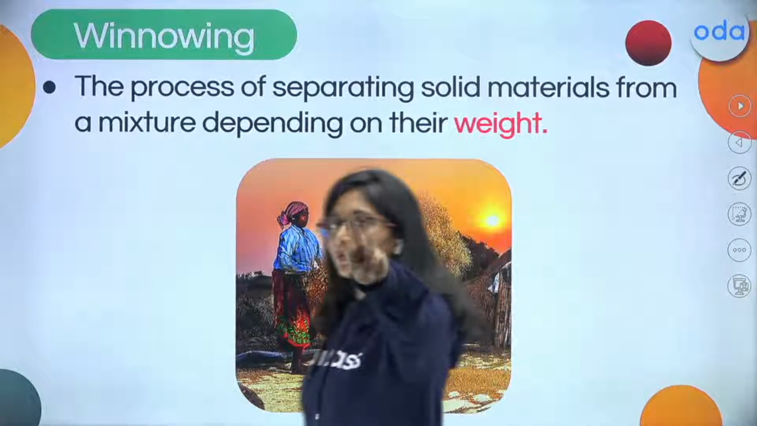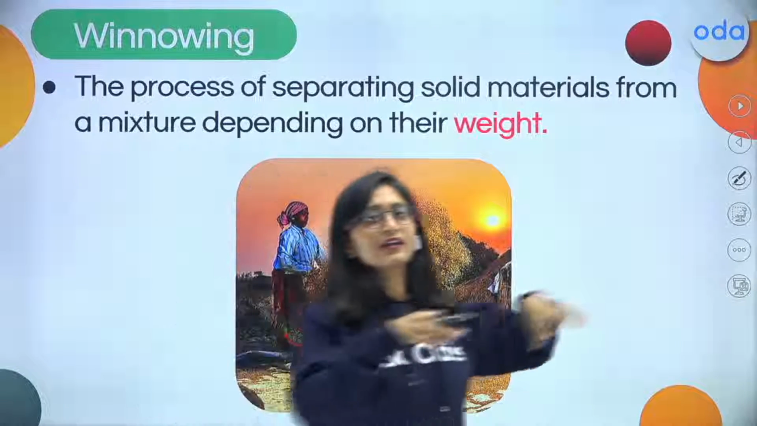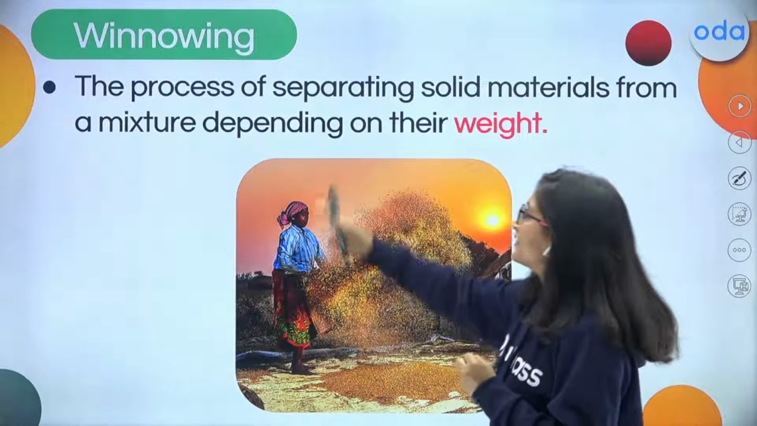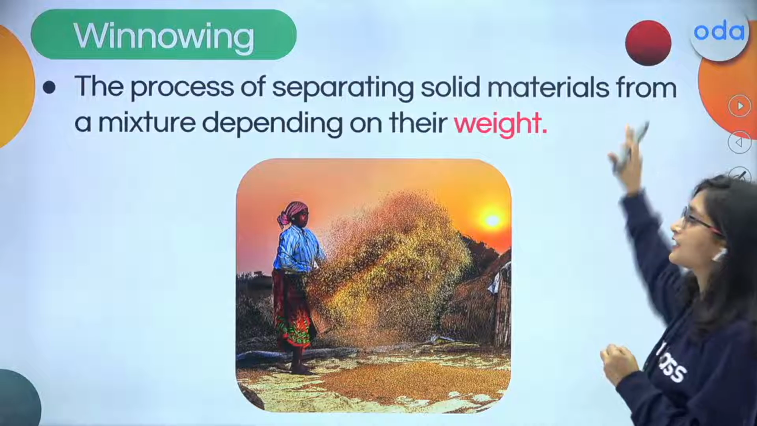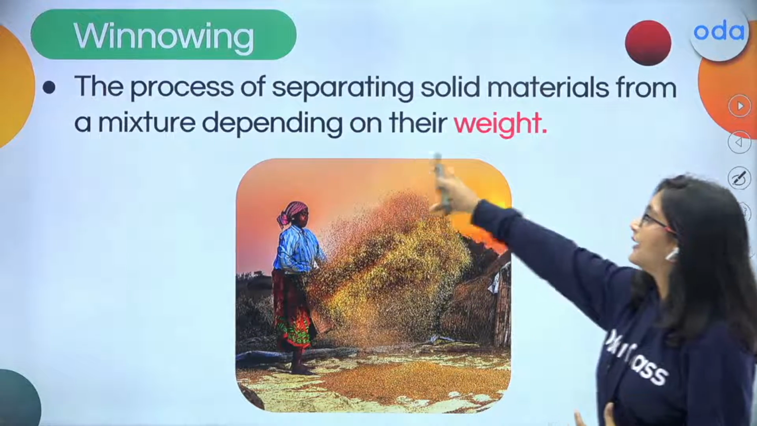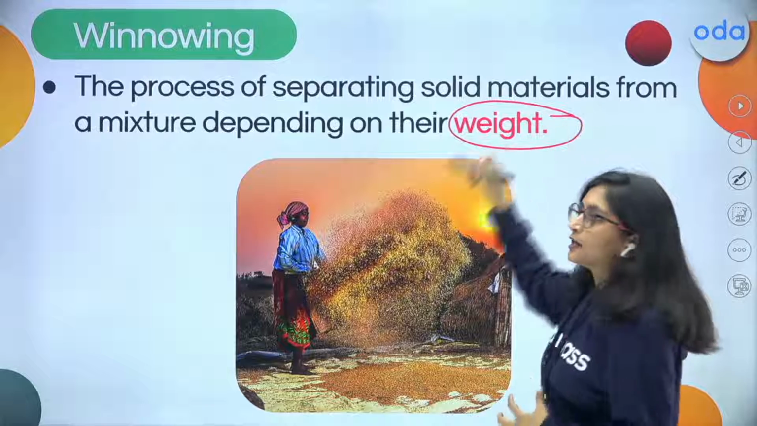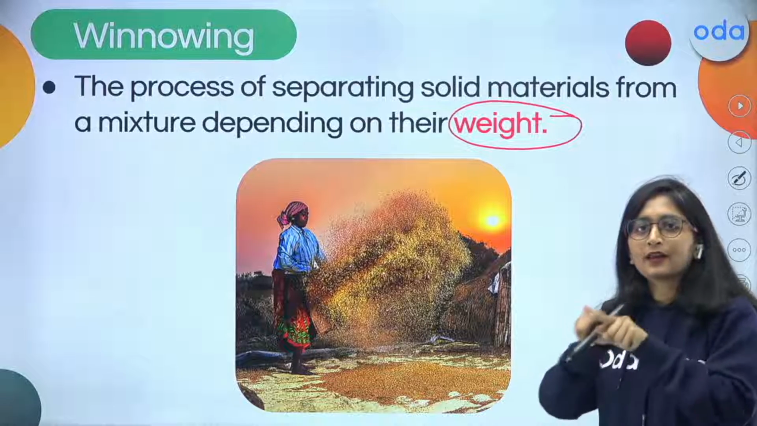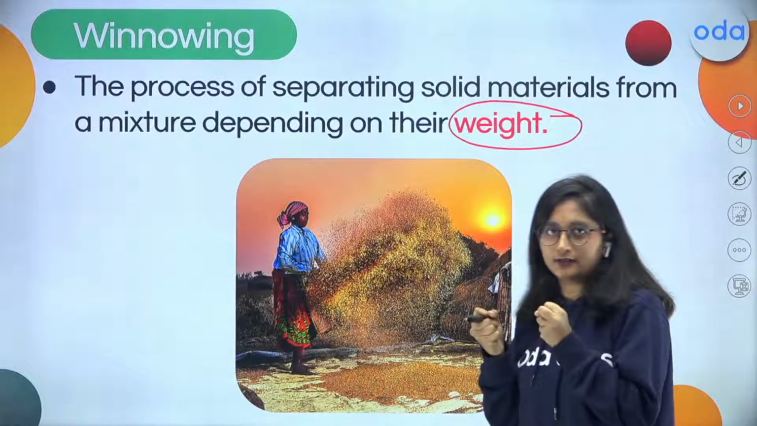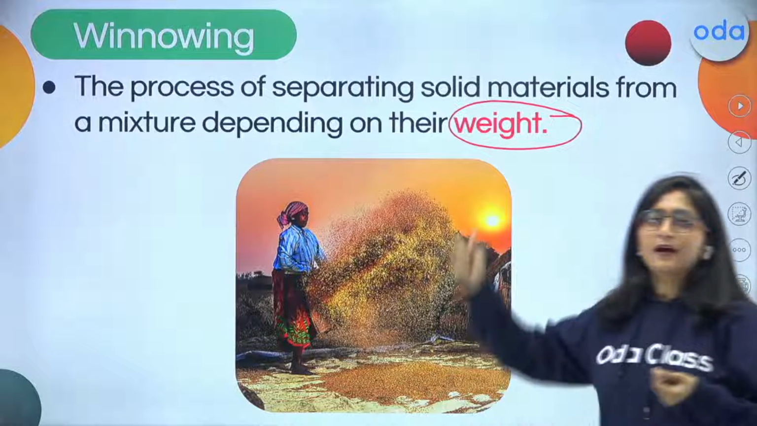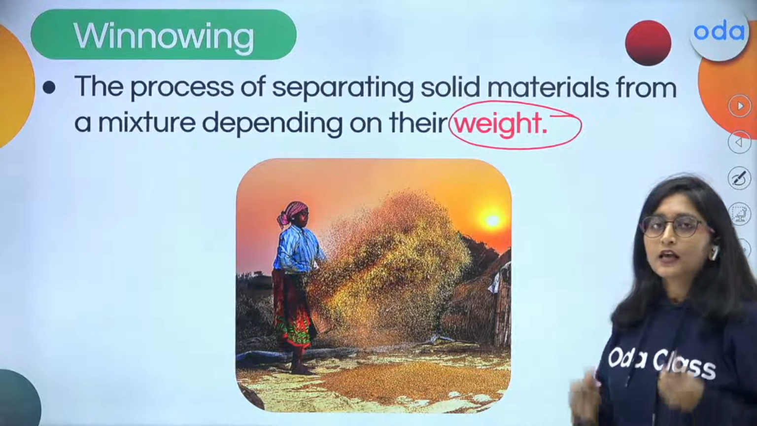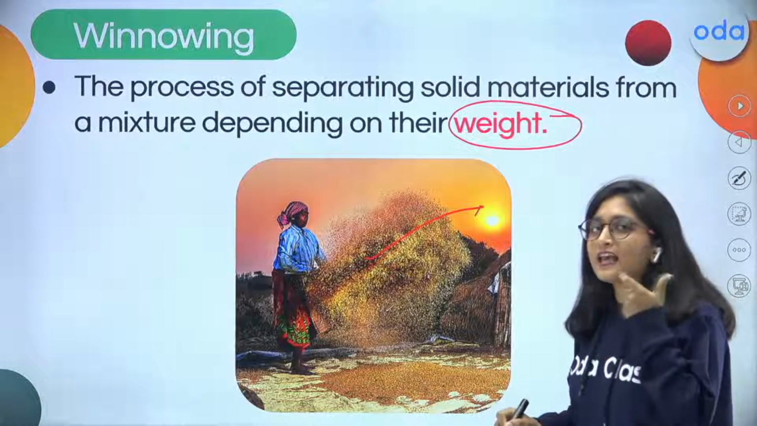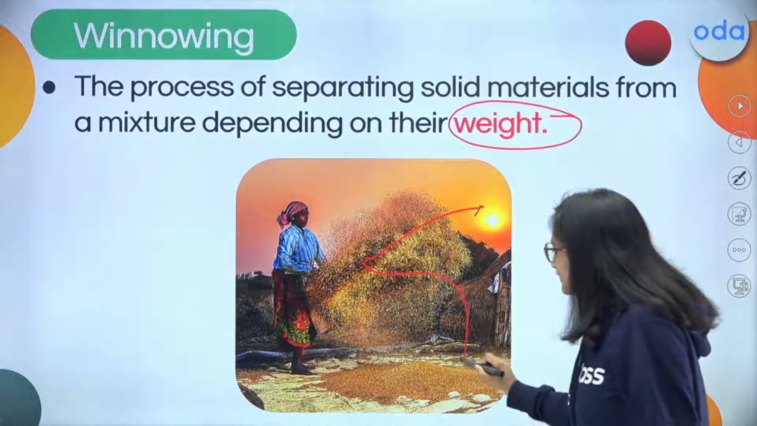Now the third one is going to be the winnowing. What is winnowing? Winnowing is something which is related to wind. So yes, we are going to take the help of the wind. The process of separating the solid materials from a mixture depending upon their weight. So now depending upon the weight, we are going to just separate one solid from the other solid. Now how is this possible? Just by the help of the wind we are going to do this. The one which is lighter is going to blow away, and the one which is heavier is going to settle down.